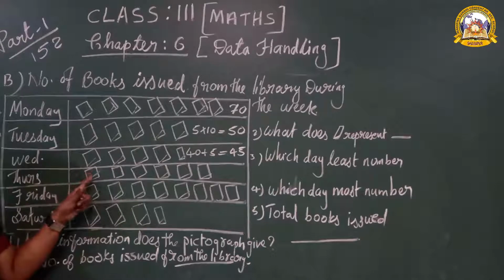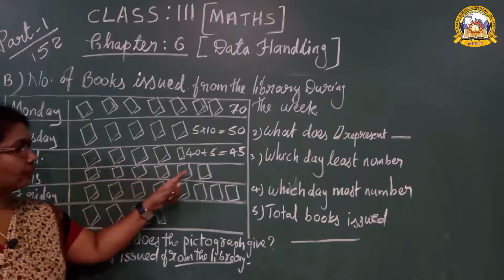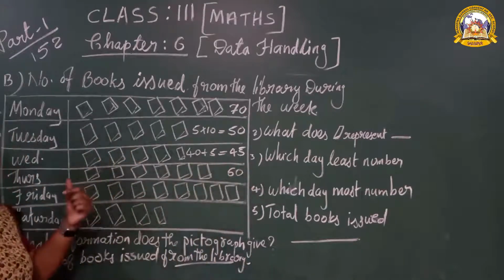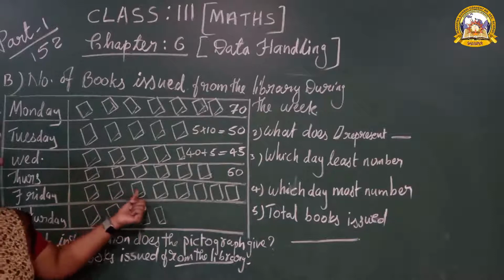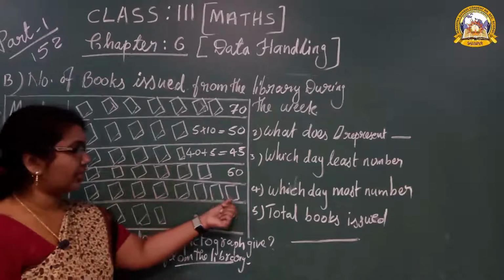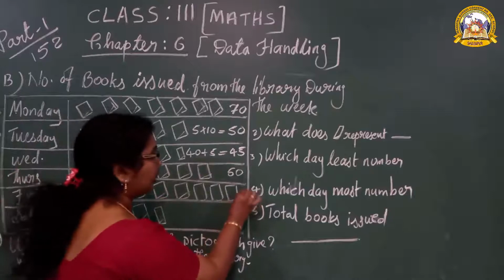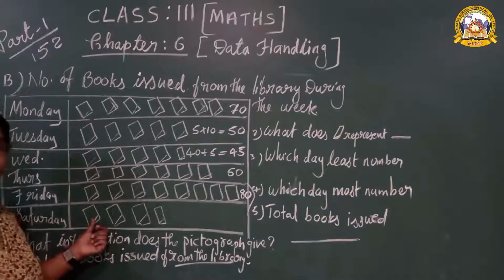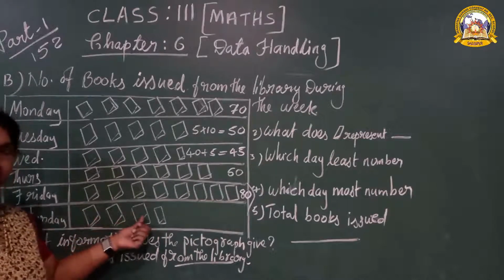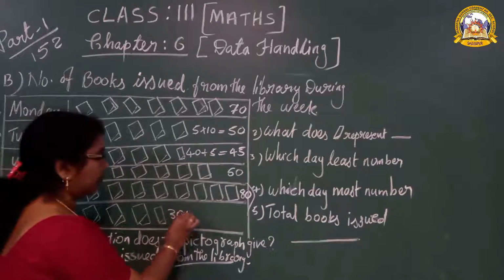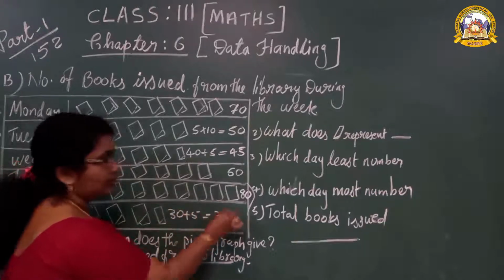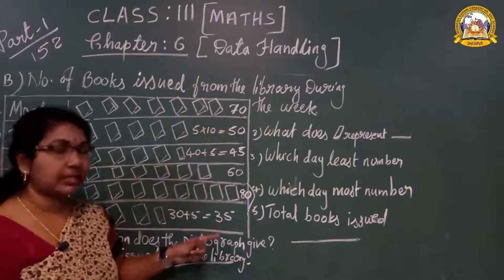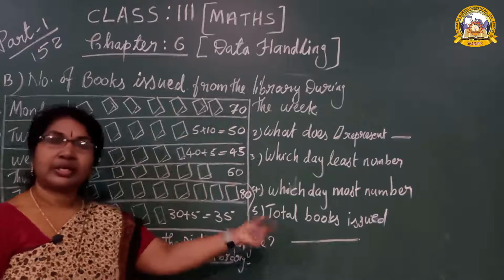Now Thursday, 1, 2, 3, 4, 5, 6. 6 into 10, 60 books. Then Friday, 1, 2, 3, 4, 5, 6, 7, 8. 8 into 10, 80 books. Then last, Saturday, 1, 2, 3, 30 plus 5, 35 books. First, in your book, you have to write down these numbers. Then very easily you can write down the answers.